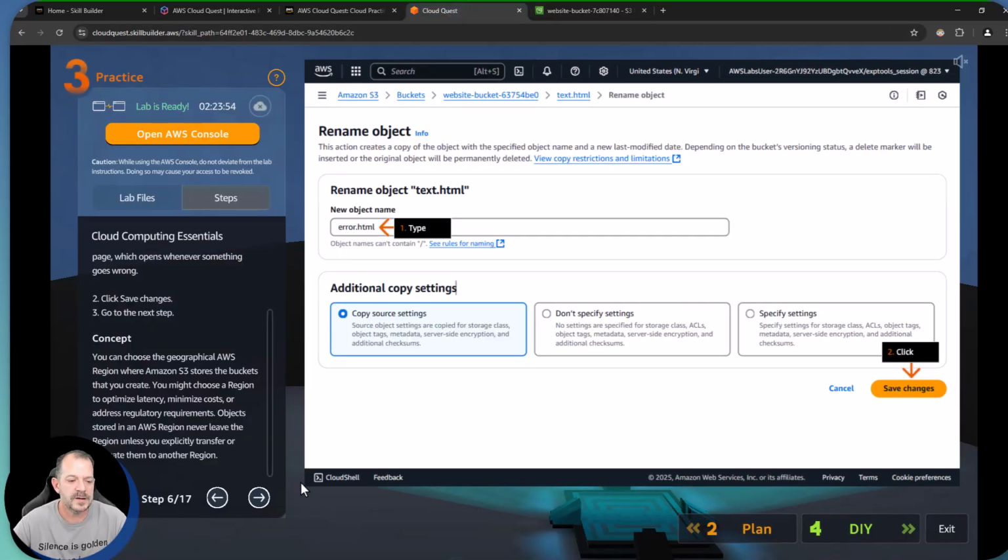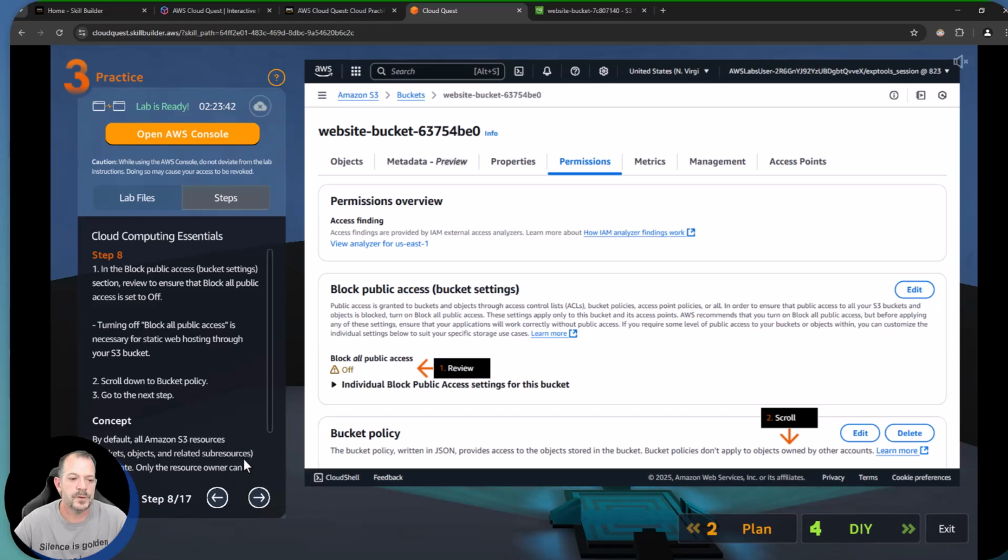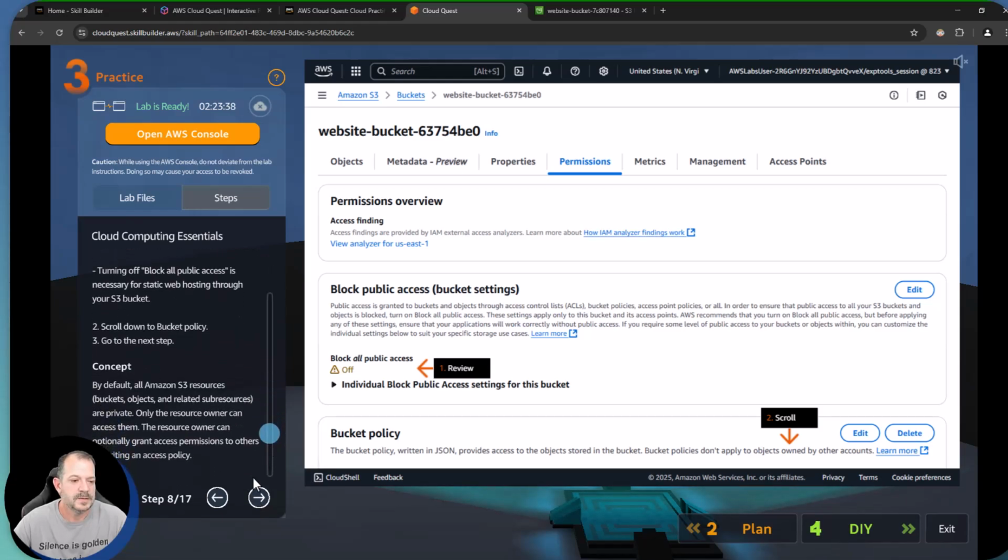So let's go back and get the next block of steps and see what we are doing next. Well, now it says in the success alert, review the message. Next, we're going to go over to permissions. Excellent. This is where we're going to work with this thing called a bucket policy. What is a bucket policy needed for? Well, we'll learn through security related modules that the bucket policy essentially is how we give permissions to maybe the public to read this object.